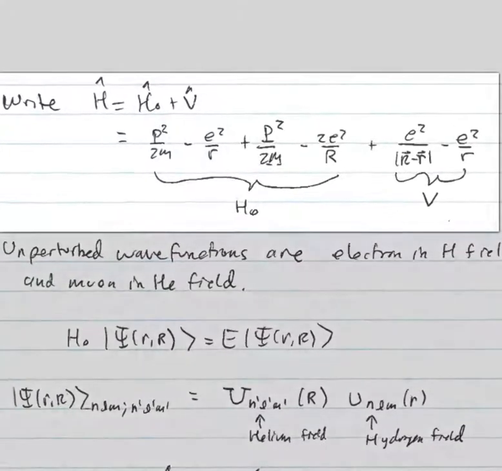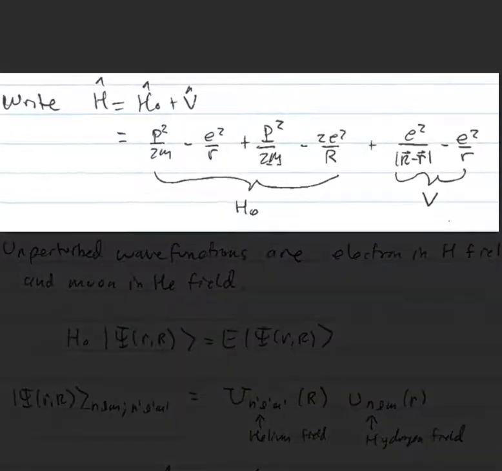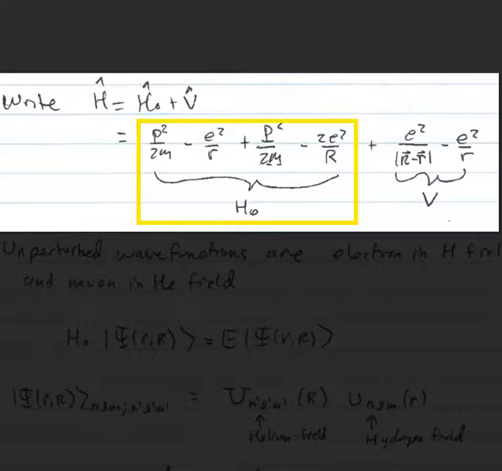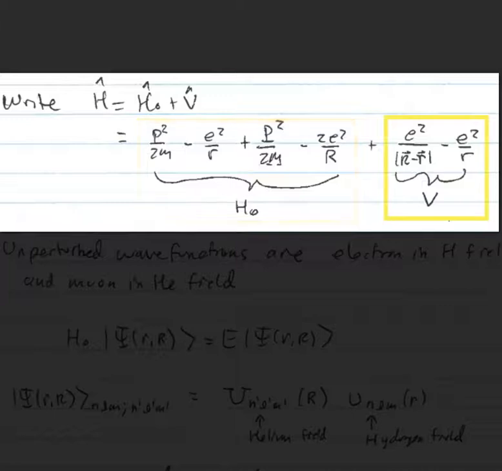We rewrite the Hamiltonian as an H0 plus a V, where the H0 does exactly that. We have little p squared over 2m minus little e squared over r, plus big P squared over 2M minus 2e squared over r, plus e squared over big R minus e squared over little r, and we call that V, and V is very small.